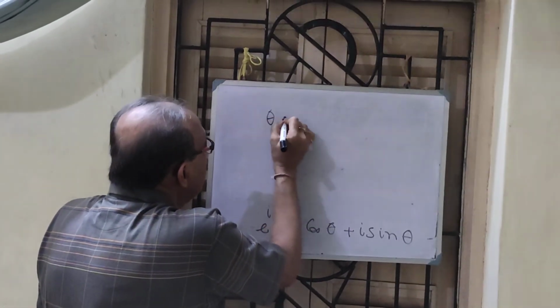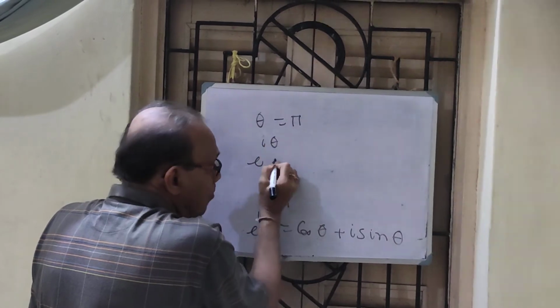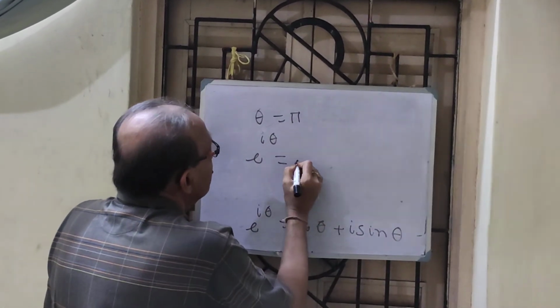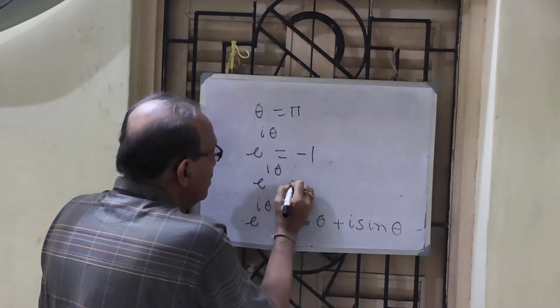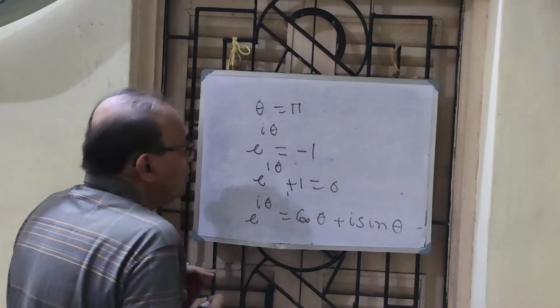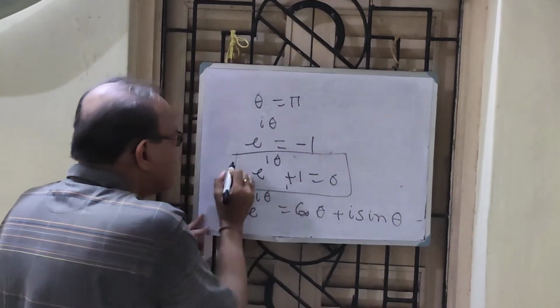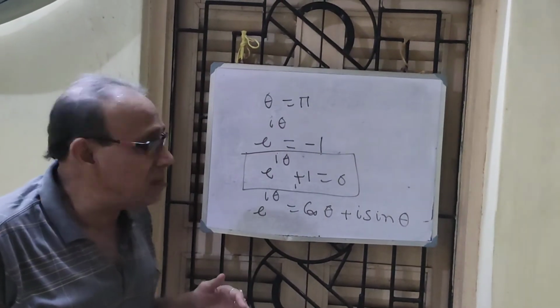Put theta equal to pi now. I get e to the power i pi equal to cos pi plus i sin pi, which is minus 1, since cos pi is minus 1. So e to the power i pi plus 1 equal to 0. Five constants in this simple, innocent looking equation is really a mystery.